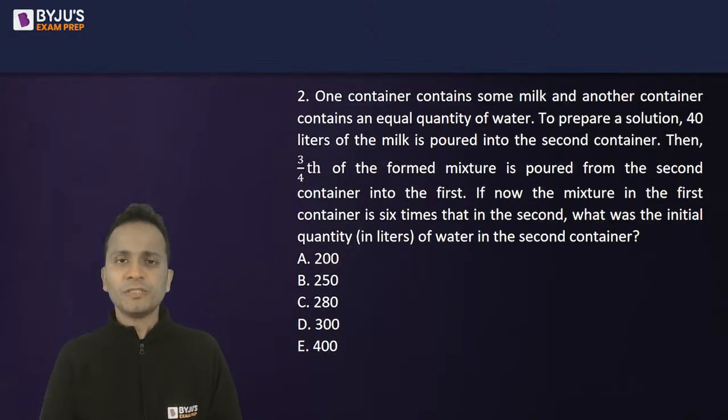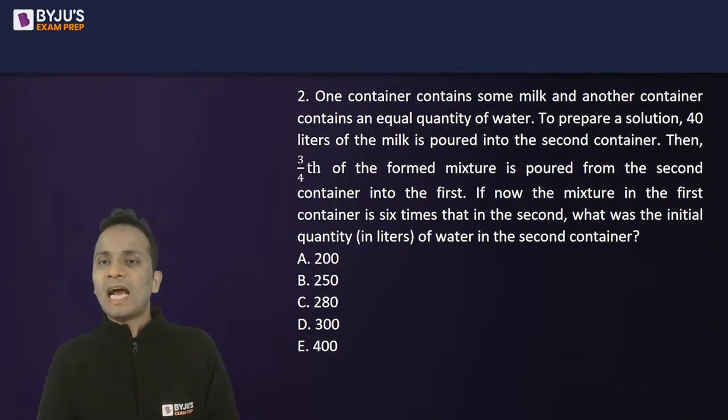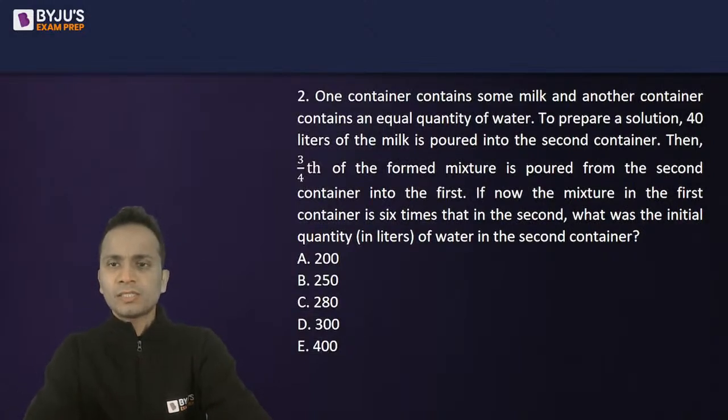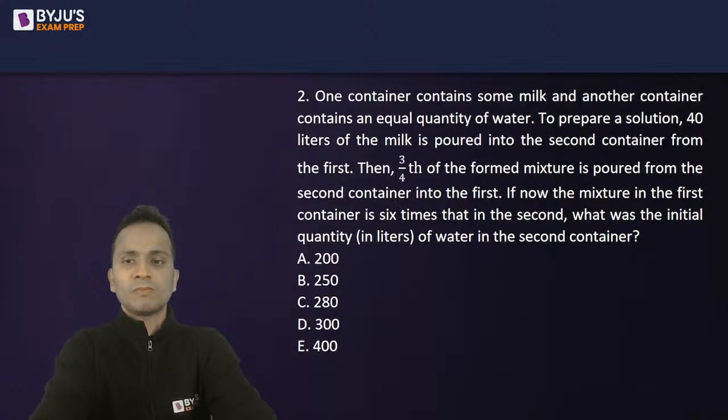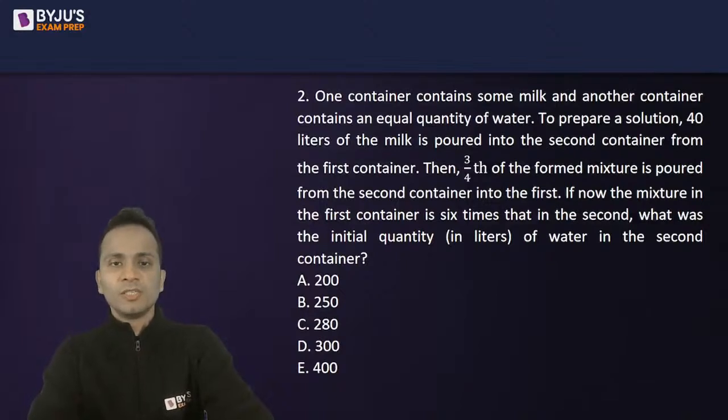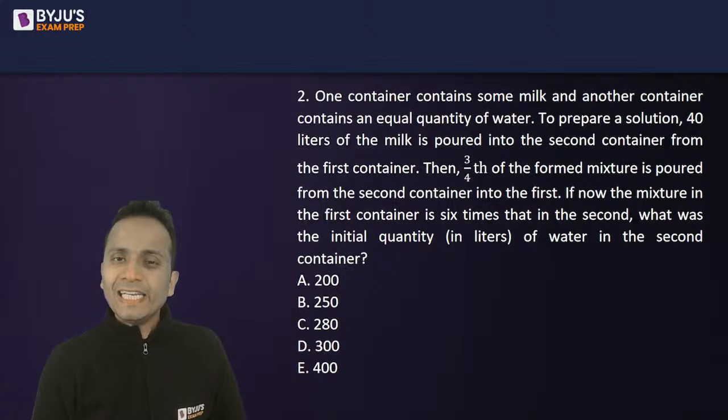Okay, so let's read out this question. One container contains some milk and another container contains an equal quantity of water. Now, to prepare a solution, 40 liters of milk is poured into the second container from the first container.